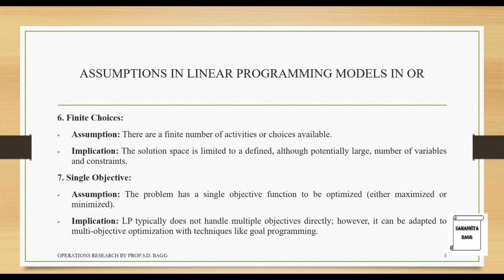Implication: LP typically does not handle multi-objectives directly. However, it can be adapted to multi-objective optimization with techniques like goal programming. So when you solve problems of goal programming, you can have multiple objectives, but linear programming models do not take into picture multiple objectives. It will have only one objective to fulfill.